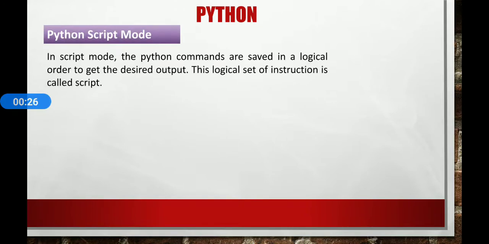In script mode, the Python commands are saved in logical order to get the desired output. This logical set of instructions is called a script. Once the script is saved, it can be executed any time.